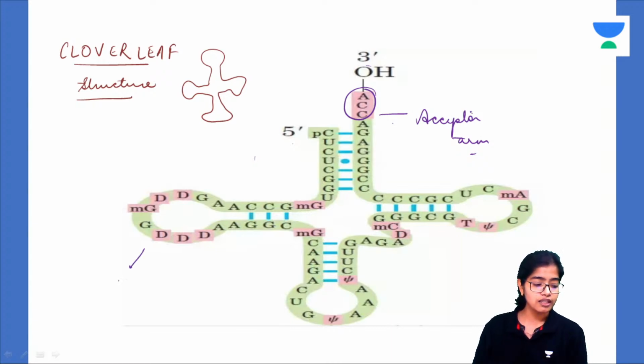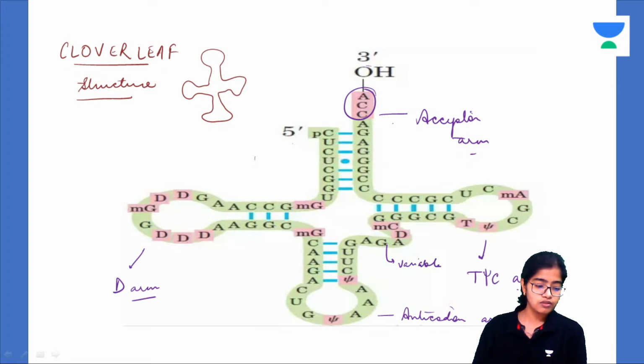This is the D arm or dihydrouracil arm, and this is the T-psi-C arm, and this is the anticodon arm. There is a 5th arm, that is the variable region. Understood?